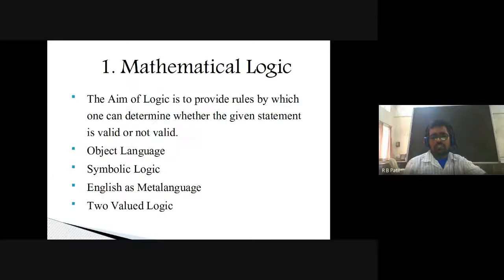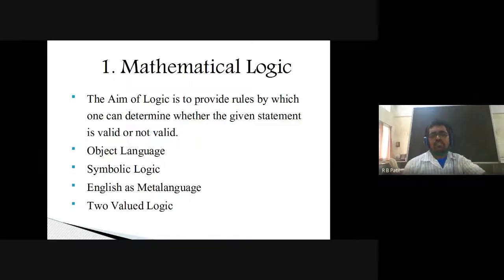To discuss is what things are important for proving a given statement. If I want to prove a given statement, what theory is required for me? In brief, the aim of this subject, logic, is to provide the rules by which one can determine whether a given statement is valid or not. So I want to prove something, some statements are there.